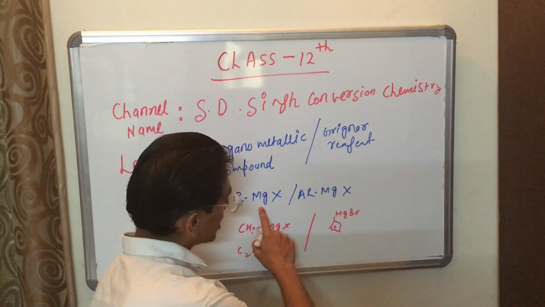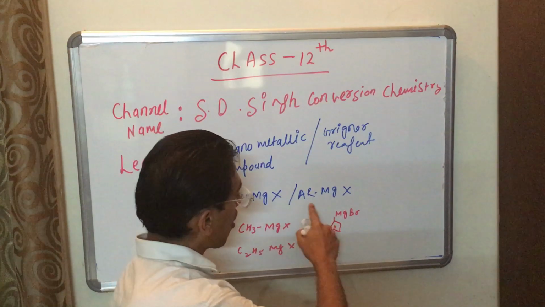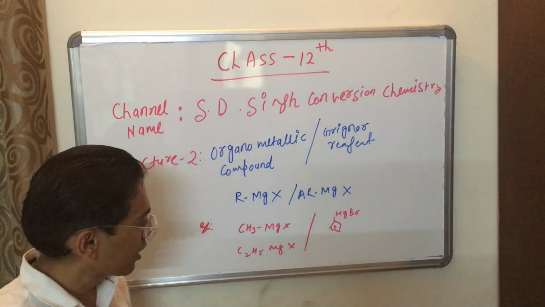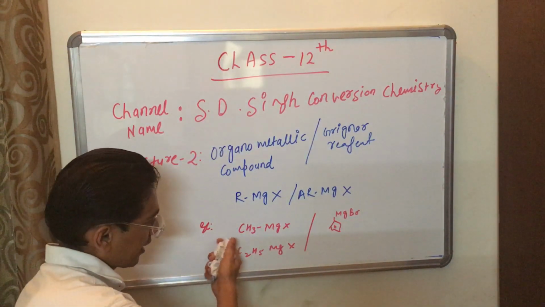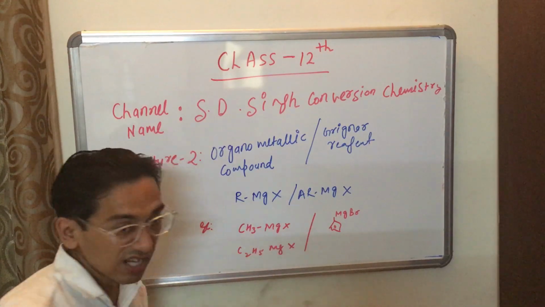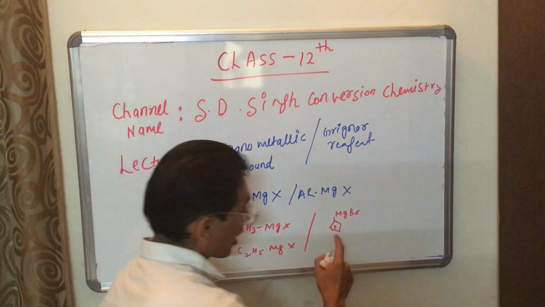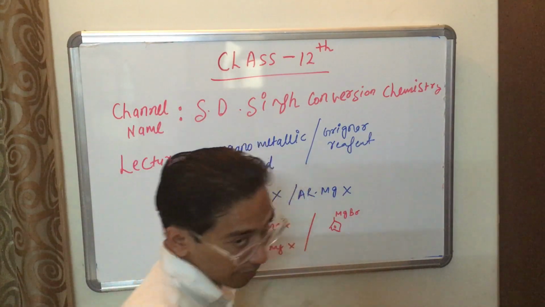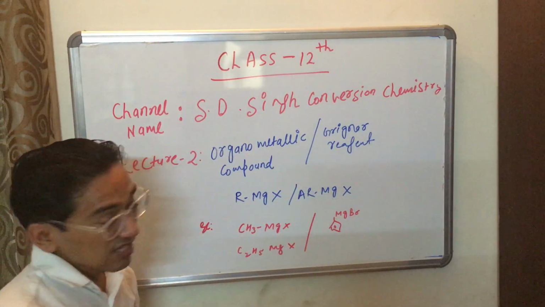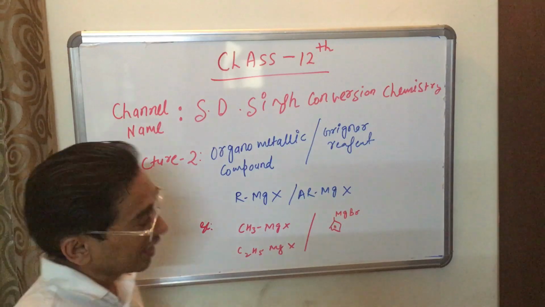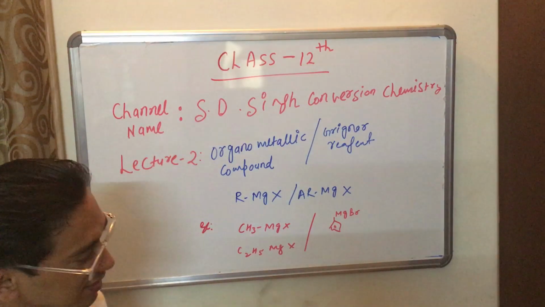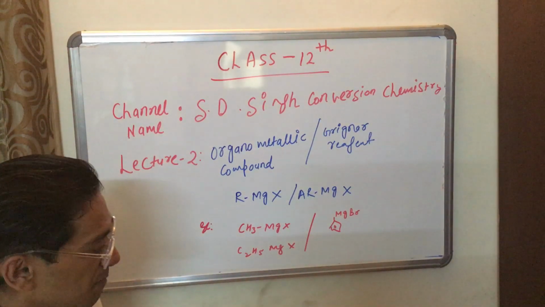It can be represented by RMgX or ArMgX. For example, methyl magnesium halide, ethyl magnesium halide, propyl magnesium halide, or arene magnesium bromide.